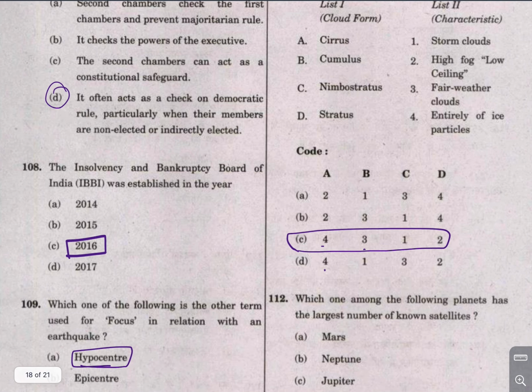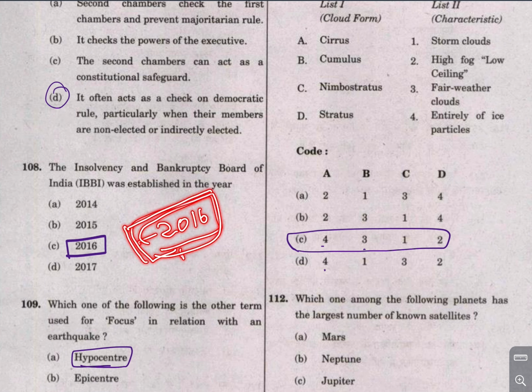Now the Insolvency and Bankruptcy Code was enacted in 2016. It is a code that defines bankruptcy, and it is also called the bankruptcy code. This was a big step towards what we call ease of doing business, right?